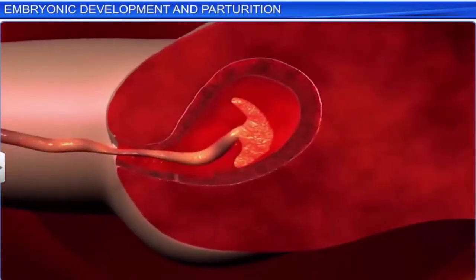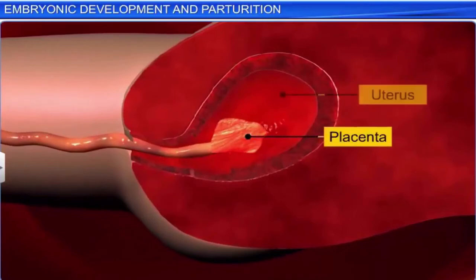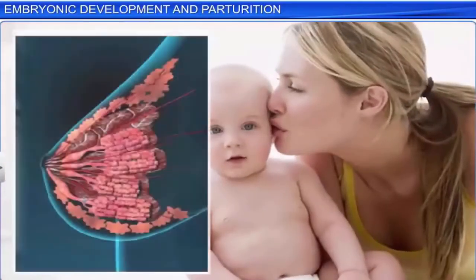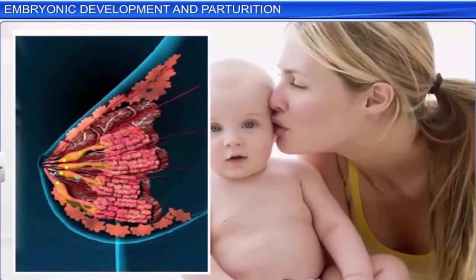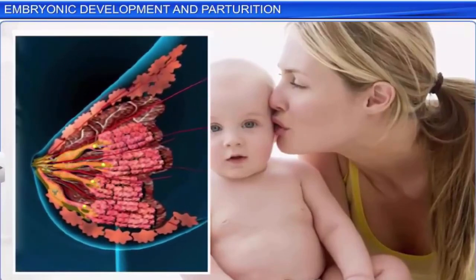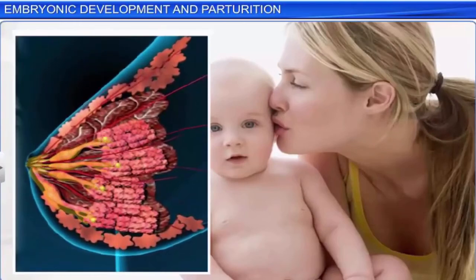Immediately after the birth of the baby, the placenta is expelled from the uterus. Soon after birth, the baby needs to be breastfed by the mother as early as possible. This is because immediately after parturition, the mammary glands start secreting colostrum, a form of milk that is rich in antibodies and improves the immune system of the baby.